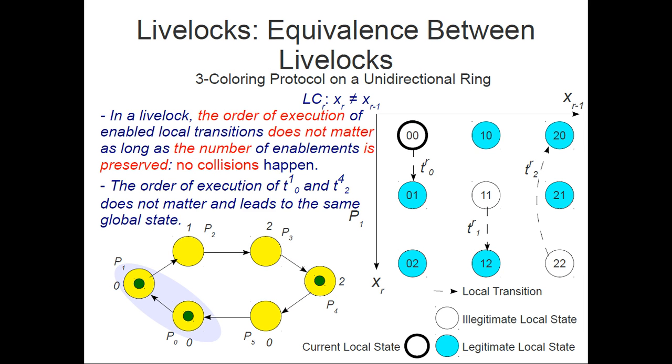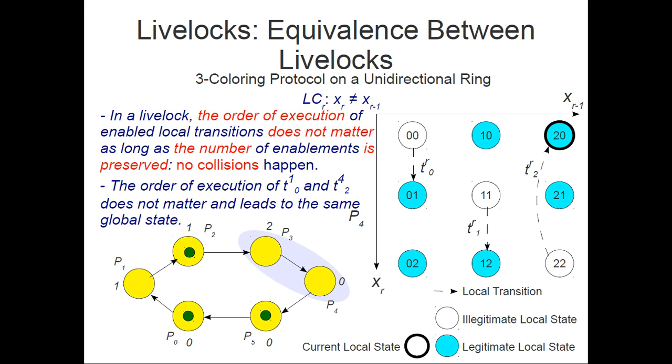One interesting thing is that the order of execution of local transitions in a livelock does not really matter, as long as we don't have any collisions. So for example, if we execute the local transition T0 in the process P1 in this livelock, and then execute the local transition T2 in process P4, it doesn't matter which one executed first.